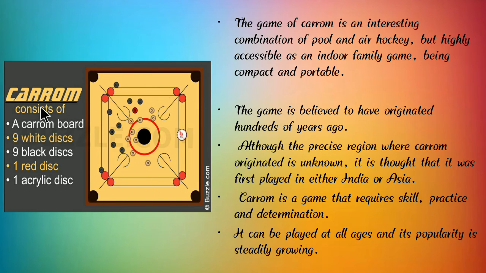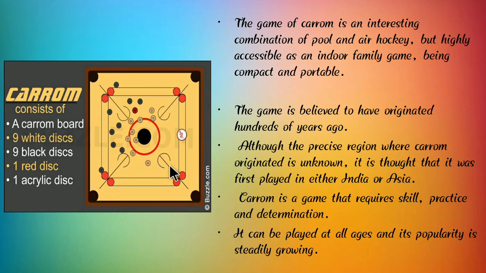Carom consists of a carom board, 9 white pieces, 9 black pieces, 1 red piece and 1 acrylic striker. So here we can see the red, black and white pieces, and also the acrylic striker.